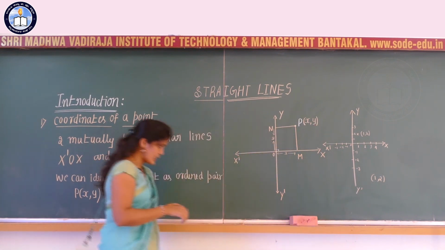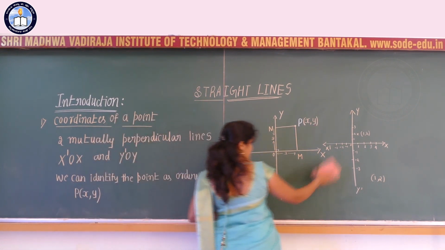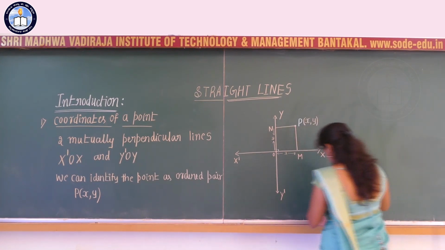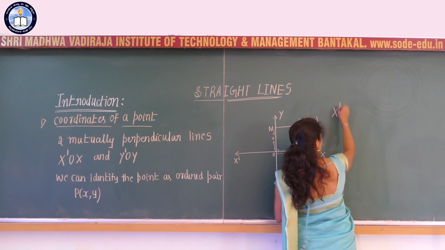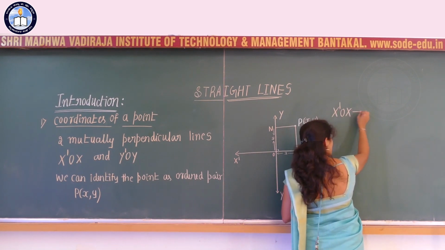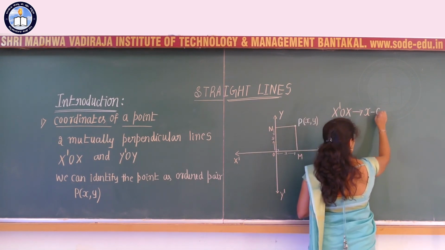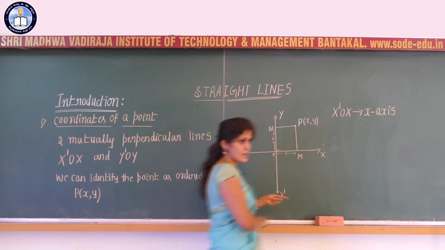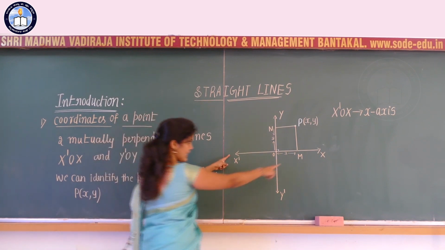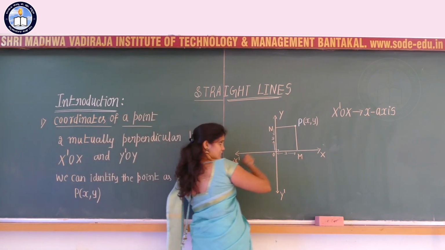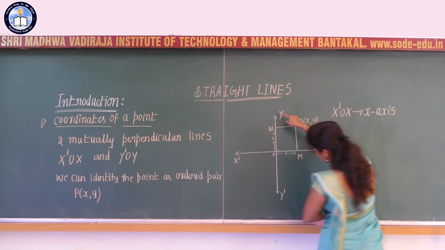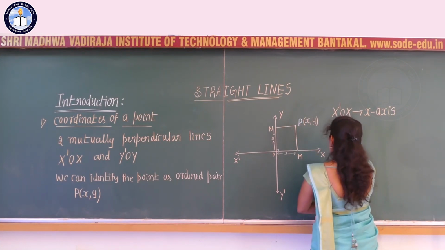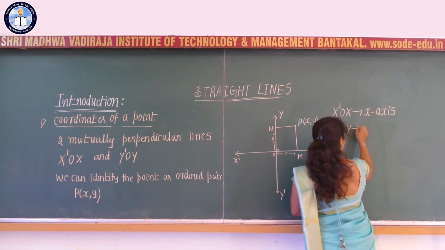Clear? So let me consider the next definition. Here we have x' ox. What is meant by x' ox? This line we can consider as the x axis. And we have another line, y o y'. What is meant by y' o y or y o y'?